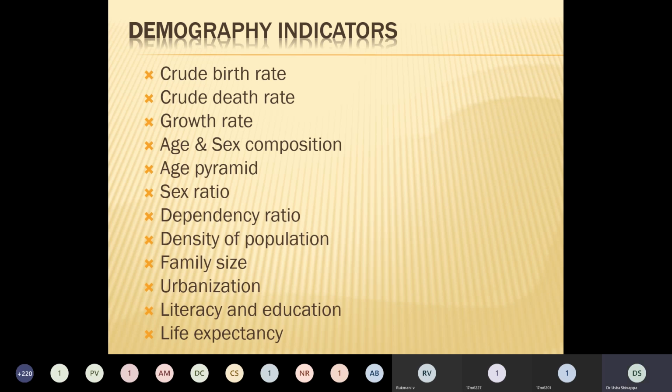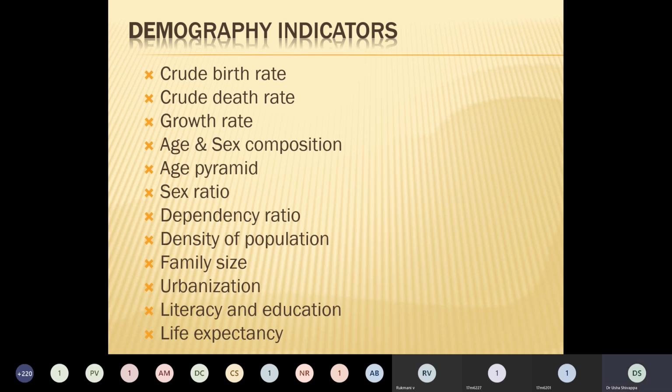Next is age and sex composition. That is, in the age group of less than 15, how many people are there, female versus male. And among people more than 60 years old, how many females and how many males are there.